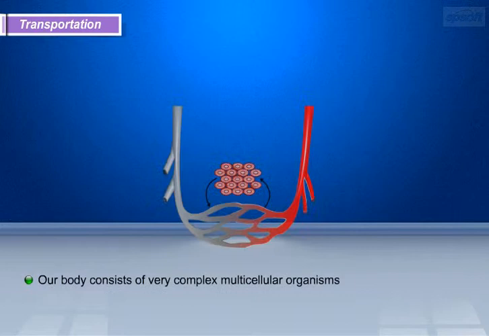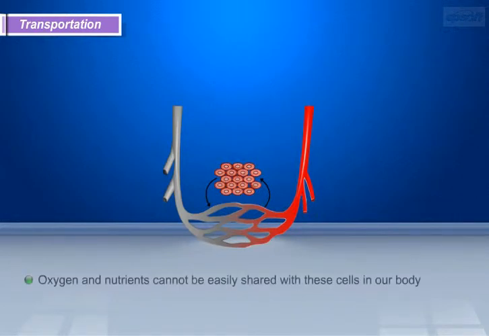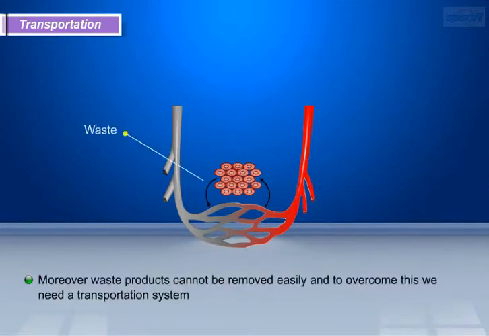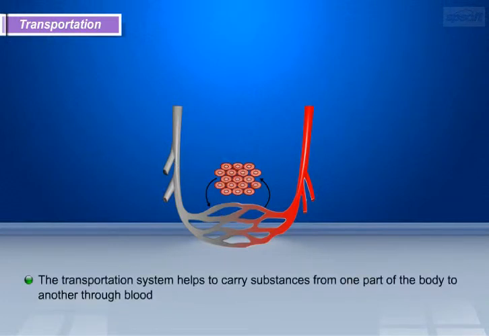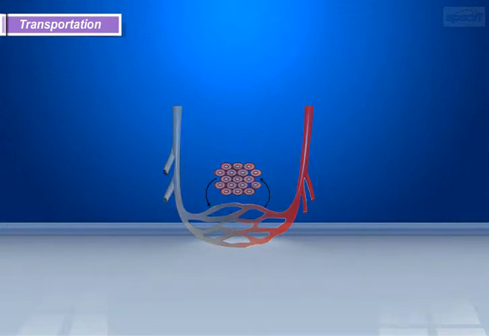Let us discuss the transportation process in human beings. Our body consists of very complex multicellular organisms. Oxygen and nutrients cannot be easily shared with these cells in our body. Moreover, waste products cannot be removed easily, and to overcome this, we need a transportation system. The transportation system helps to carry substances from one part of the body to another through blood.